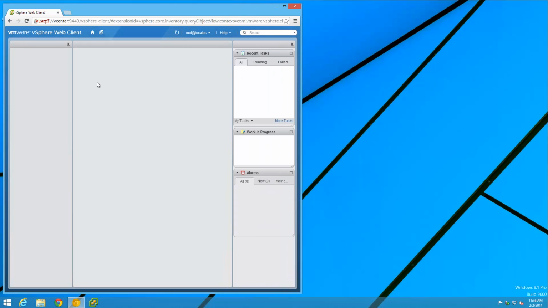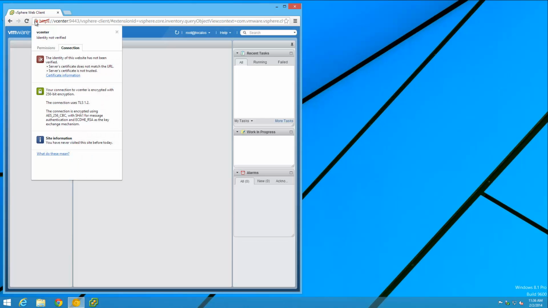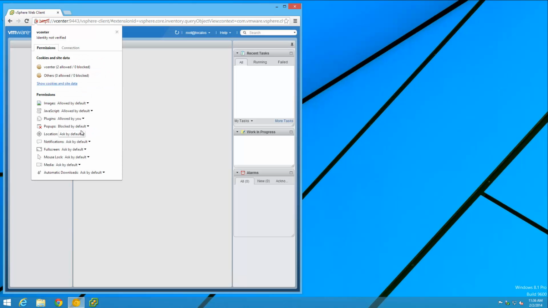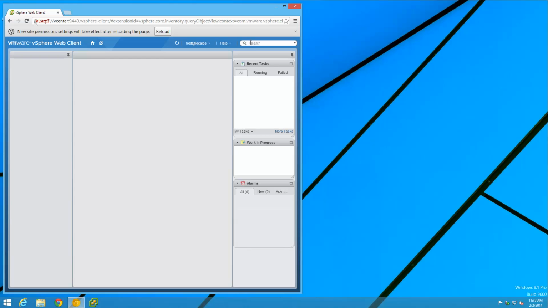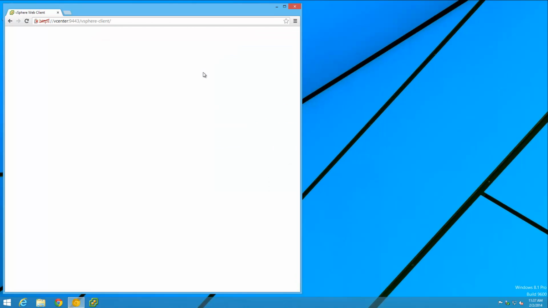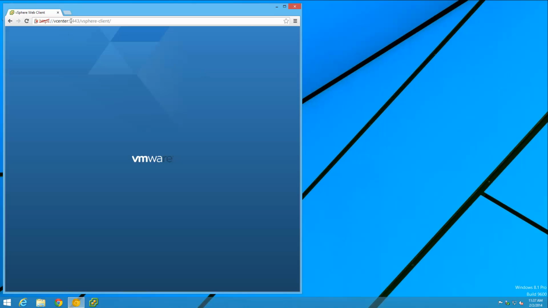All right, so remember I mentioned we have to control pop-ups. If we click on the little padlock here and go to permissions, we can fix the pop-up problem. Always allow on this site. And now we can go back to the login page. That's the URL we want to bookmark. That's the one we want to make a shortcut for.